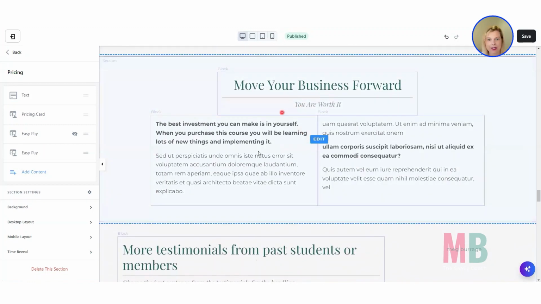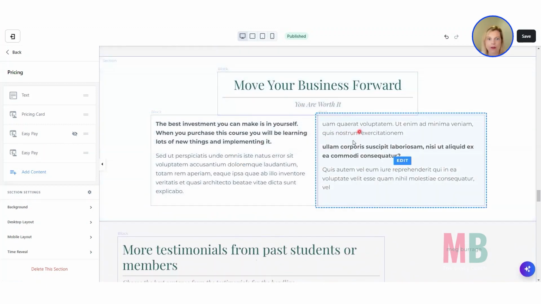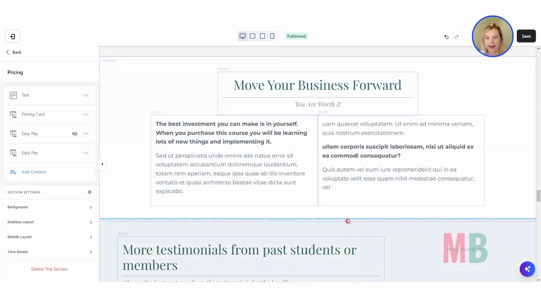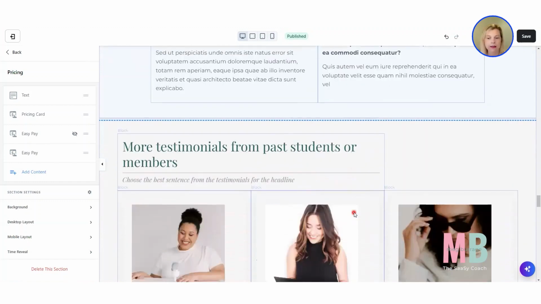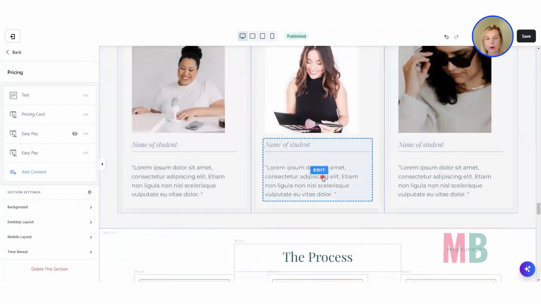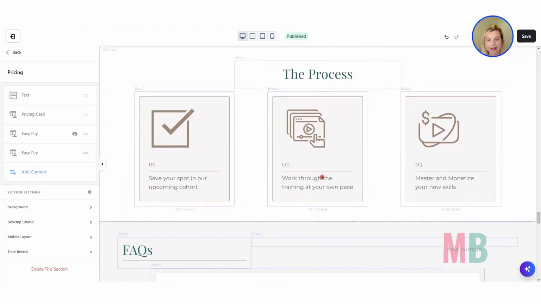And then, sort of an "if not now, then when" almost like your final statement here. Just to really put them on the spot, are they prepared to do something about the problem that they are faced with? And how will their life, business, relationships, health look a year from now if they choose not to do anything? Then I've got a second section here for more social proof. You can really never have enough.